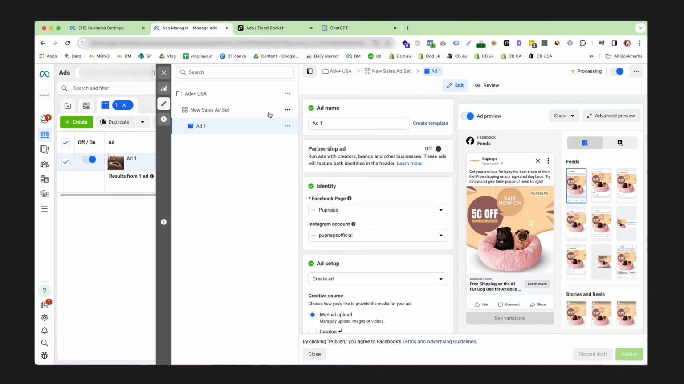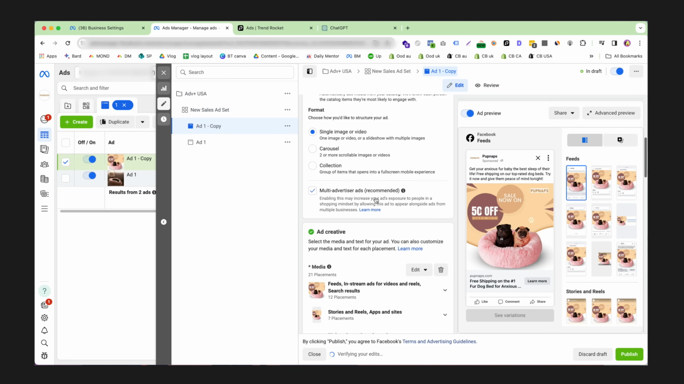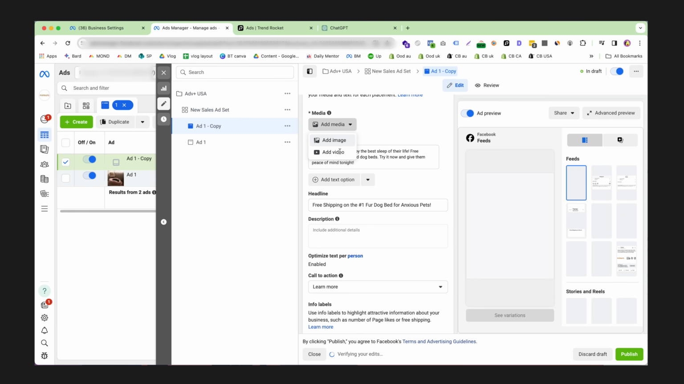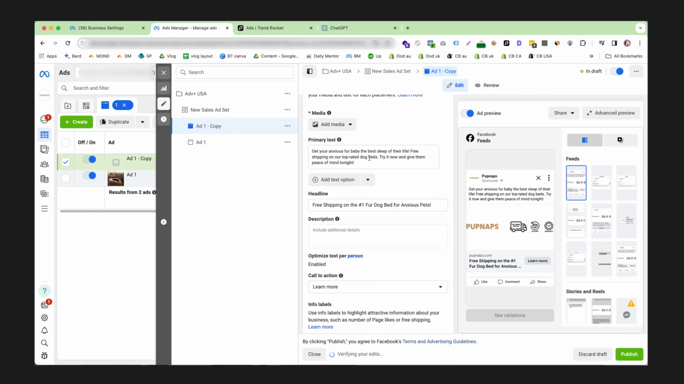To create a second ad within that ad set, because remember, we want to run 3 to 5 ads when initially testing, we click quickly duplicate, and now we can simply change this creative by clicking remove all and uploading a new video. We can decide whether we want to keep this text consistent or tweak it so that we can get a different result, or change it to get an even more different result.